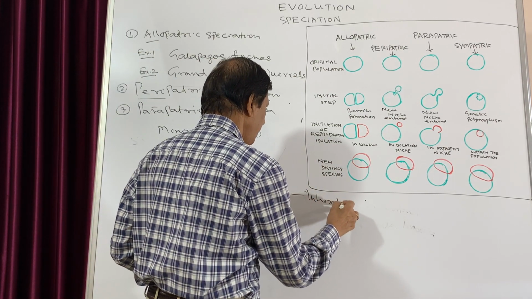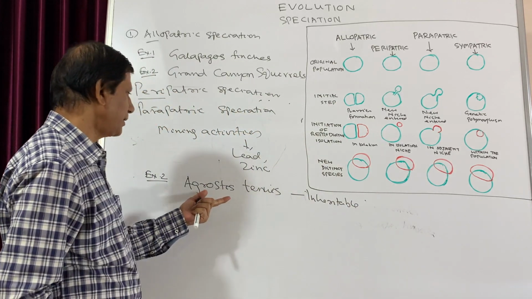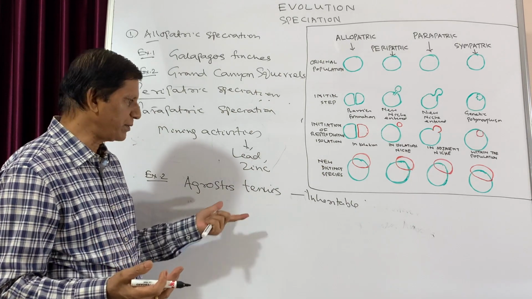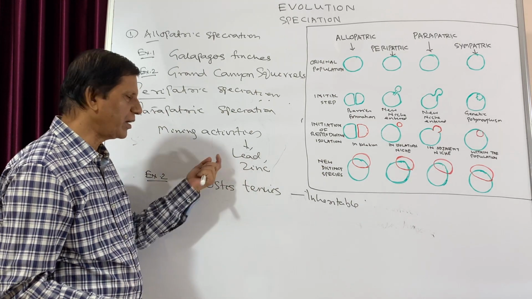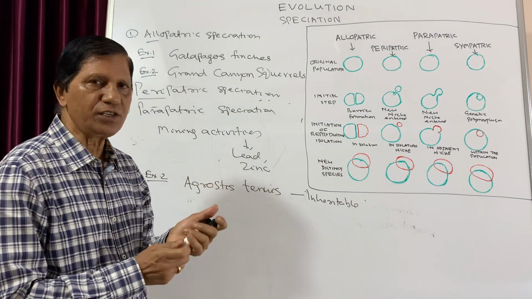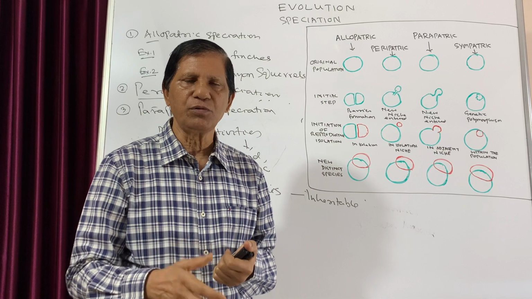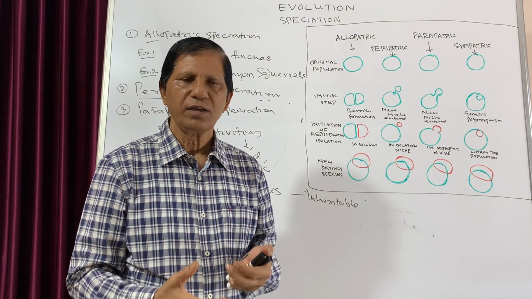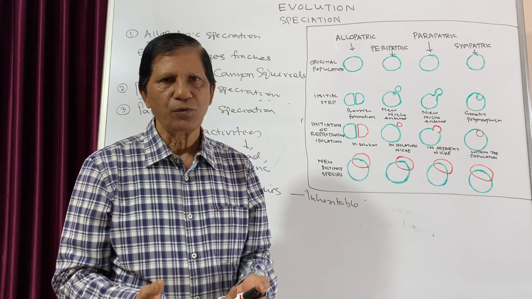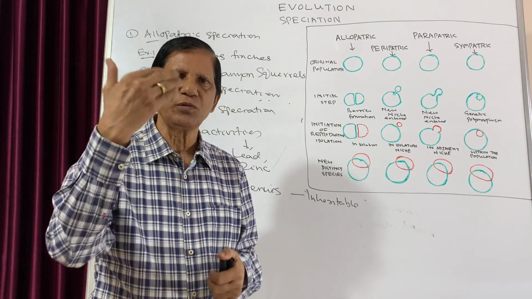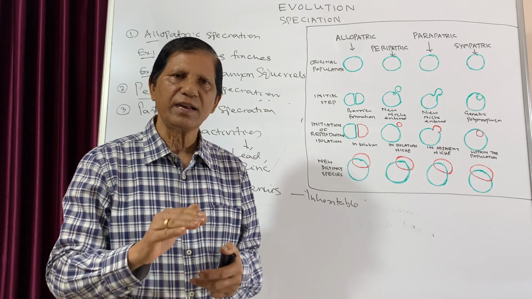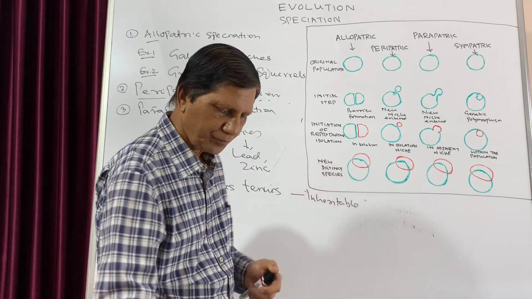So because of this behavior, Agrostis tenuis becomes different, that means a new species is created which is different from others. So this is known as parapatric speciation. That means when, due to pollution and mining activities, all the species that were initially inhabiting that area cannot tolerate it, they move to the non-contaminated area, while those which can tolerate it remain in that polluted area.